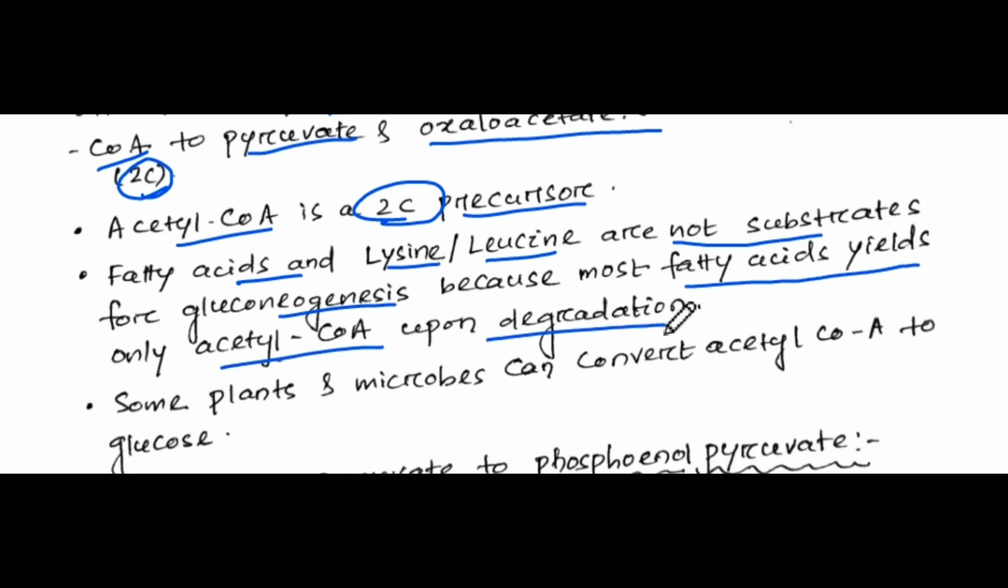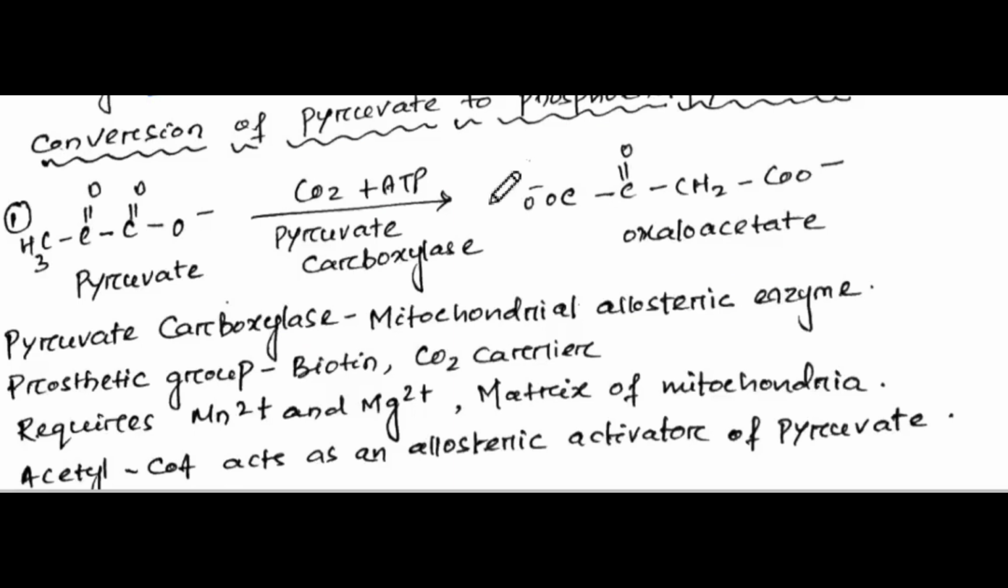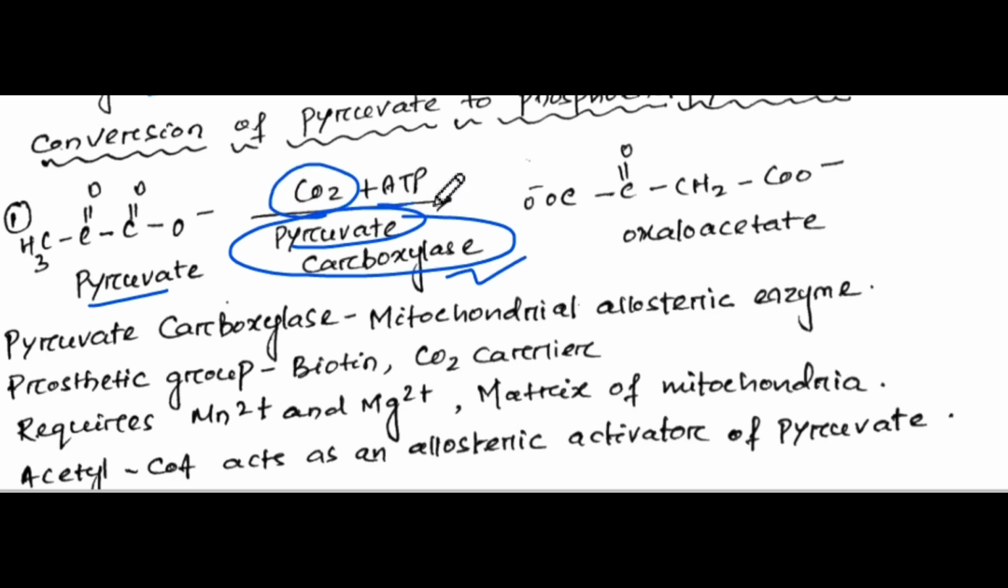Some plants and microbes can convert acetyl coenzyme A to glucose. Conversion of pyruvate to phosphoenol pyruvate. So pyruvate, when combined with pyruvate carboxylase, this is the enzyme, with the help of carbon dioxide and ATP, then oxaloacetate is created.